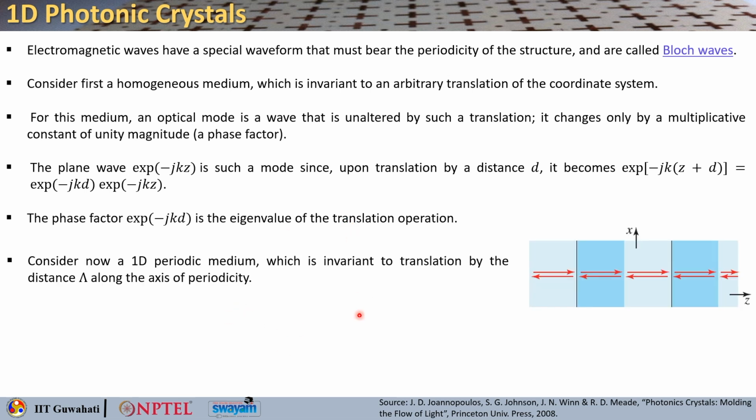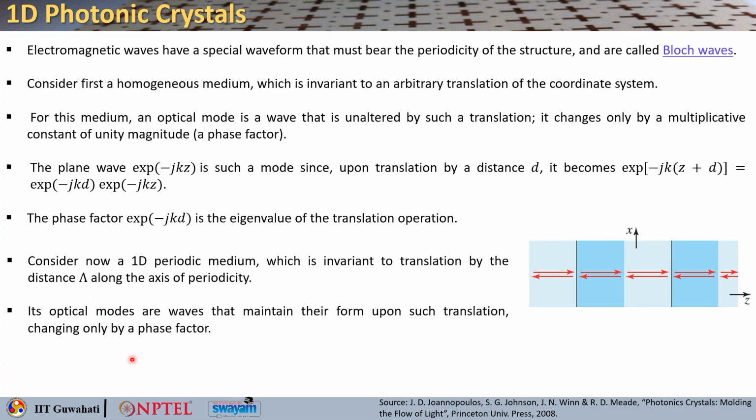Okay. Now if you consider this 1D periodic medium, it is invariant to translation by a distance capital lambda, which is nothing but the periodicity. That means whether you translate the unit cell by 1 period or 2 periods or 4 periods, you will always get the same property, right.